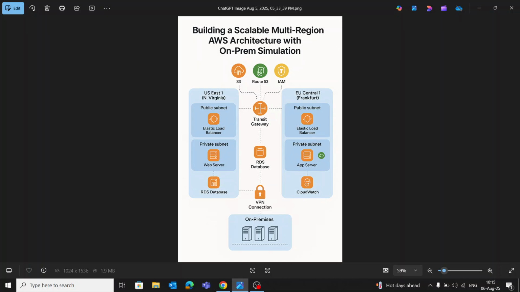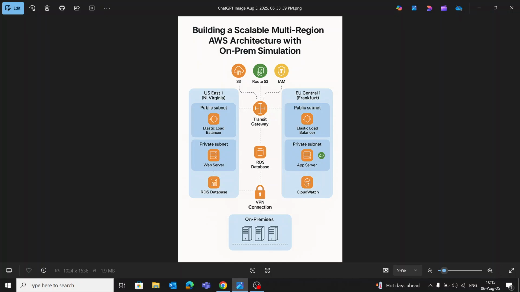Why this architecture? High availability across multiple regions, scalable compute and database layers, real-time monitoring and centralized logging, DNS-based routing and traffic management, hybrid setup for compliance and flexibility.